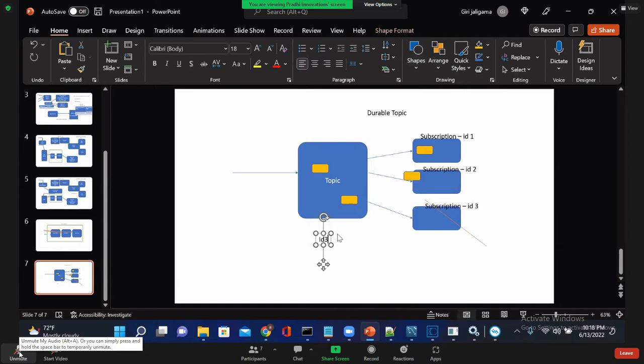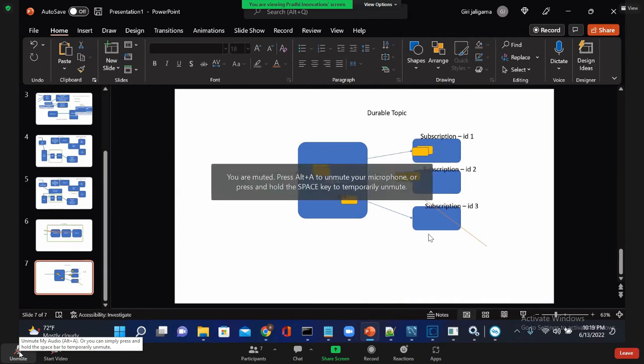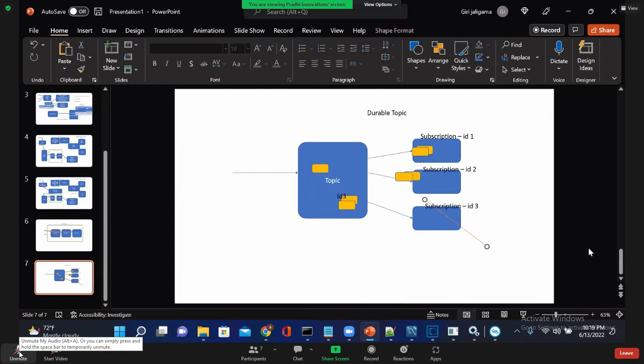Are you getting? ID 3, the message will be stored. Let's say the next message is published again. One more message came. That message will be given to here also. But since this is inactive, that message will be stored here. When this topic subscriber becomes active, because these messages are stored for this ID only, when the same ID starts, the message will be delivered. Is that clear or not?